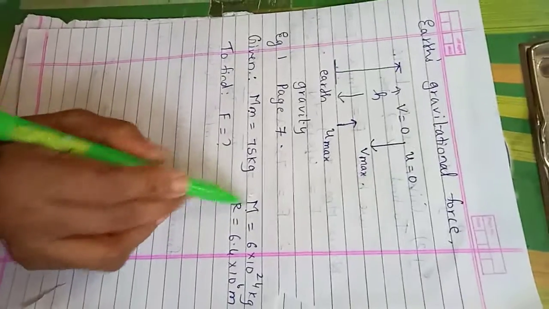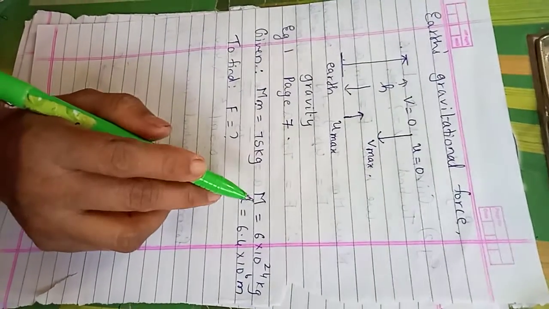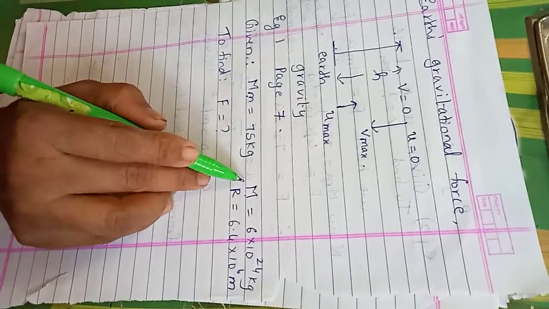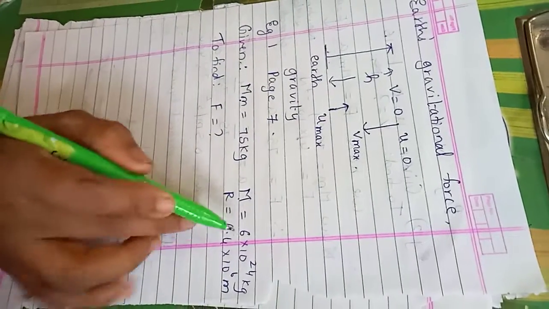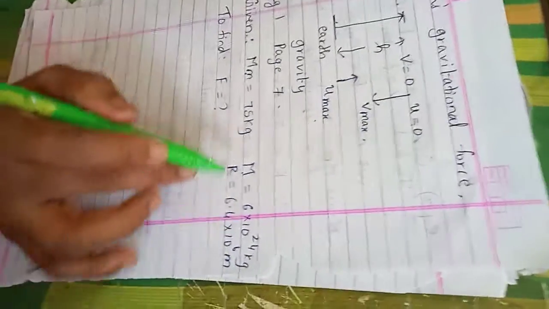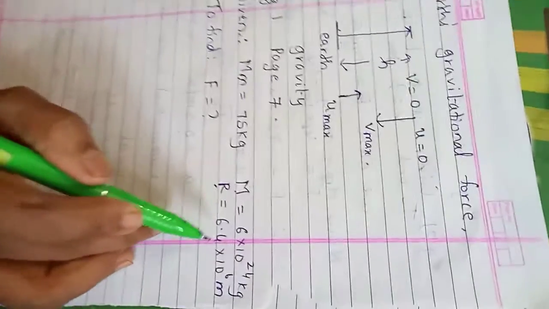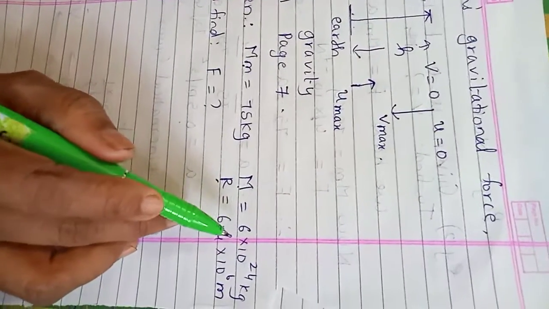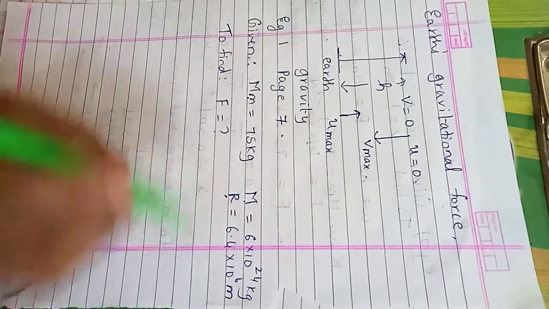Learn these values by heart, because in exams they may give them or not, I am not sure. Mass of Mahendra will be given, but mass of Earth is constant, and that is always 6 into 10 raised to 24 kg. Radius of Earth is 6.4 into 10 raised to 6 meter always. So you have to learn this by heart, because they may or may not be given. Okay?